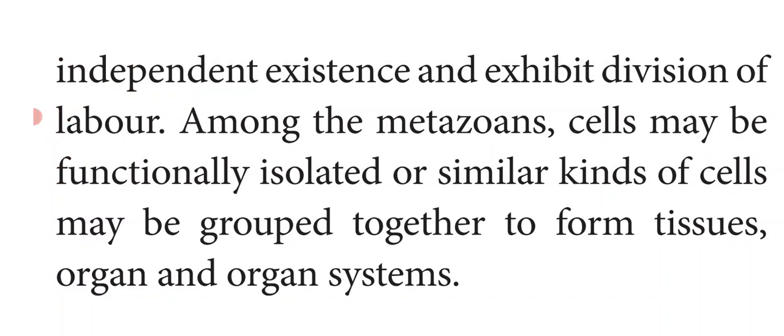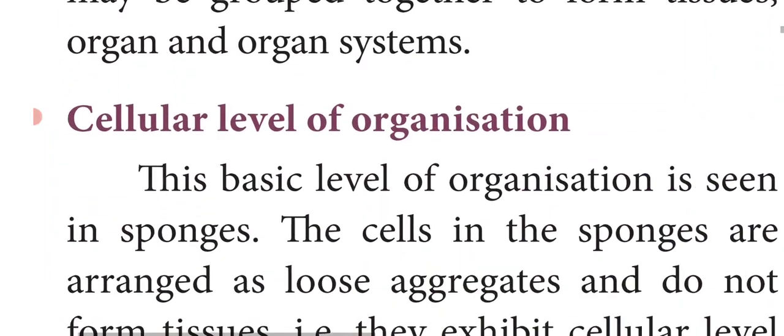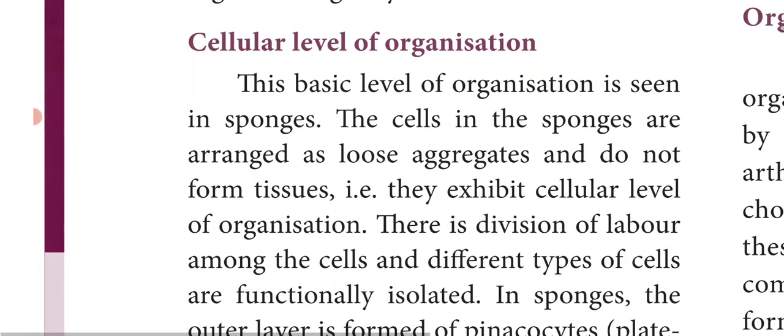Among the metazoans, cells may be functionally isolated, that is, different cells perform different functions, or similar kinds of cells may be grouped together. Similar cells grouped together form tissues, similar tissues grouped together form organs, and different organs grouped together form the organ system. First, we will see about the cellular level of organization.